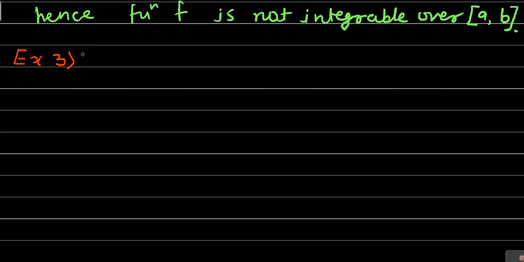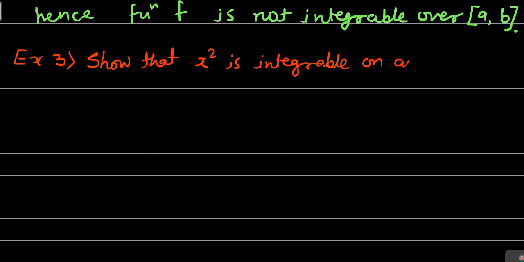So this third example is to show that x square is integrable on any interval.